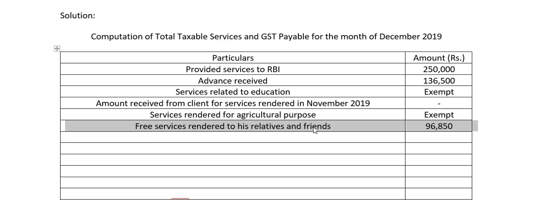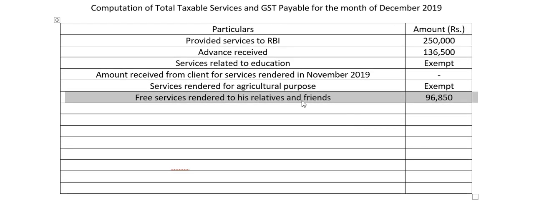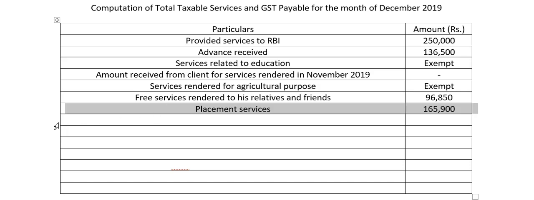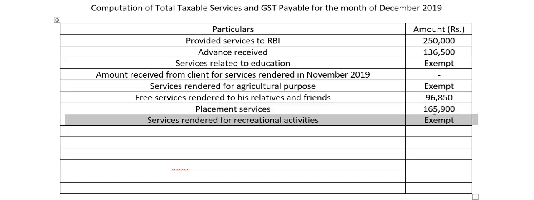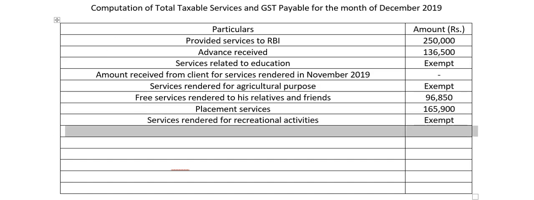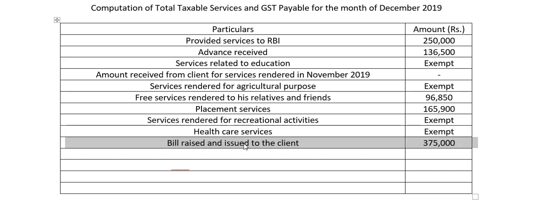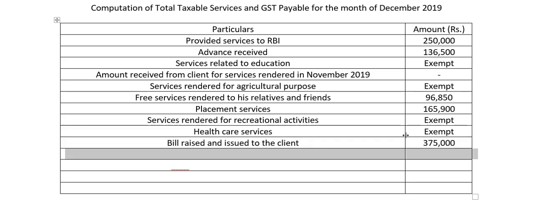Agricultural purpose, so exempt. Free service rendered to his relatives. It does not matter if he takes money or not. The government says if you have provided taxable service, pay tax on that. The next one, placement services, he has to pay tax on this amount. Recreational activities, exempt from taxation. Healthcare services, exempt from taxation. Bills raised and issued to the client. Obviously, whether he has been paid or not is not a matter, but as soon as you have issued the bill and provided the services, you have to pay tax on that amount.